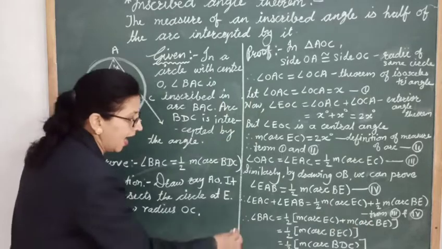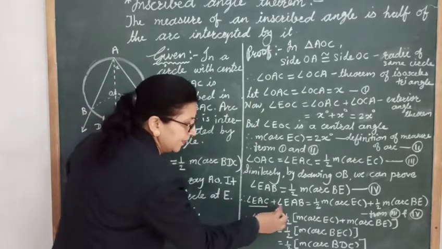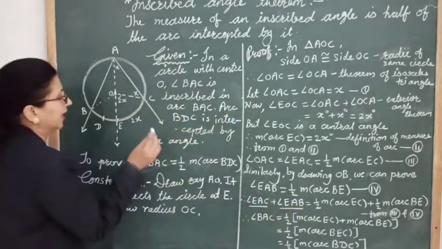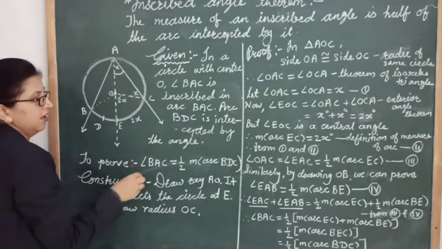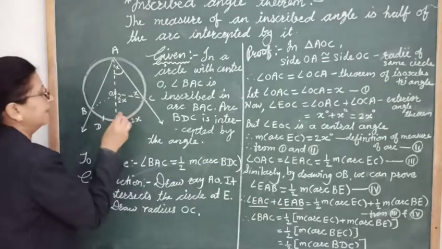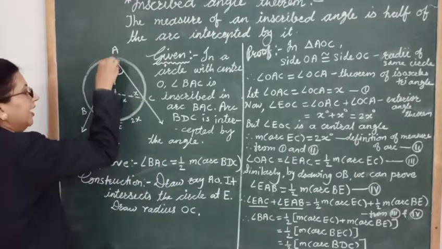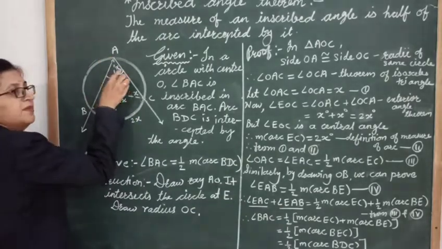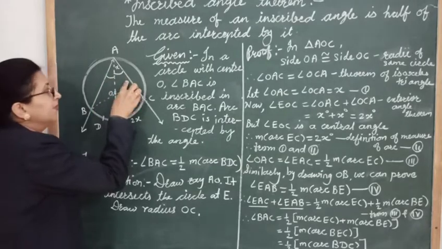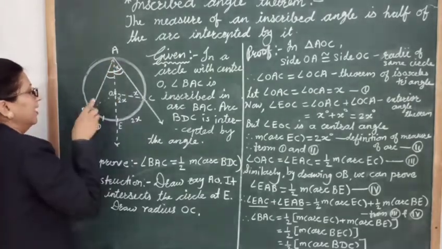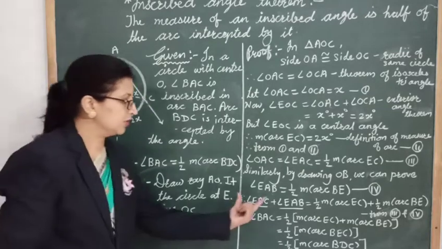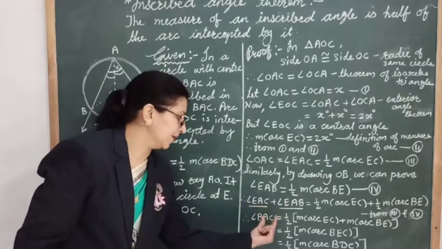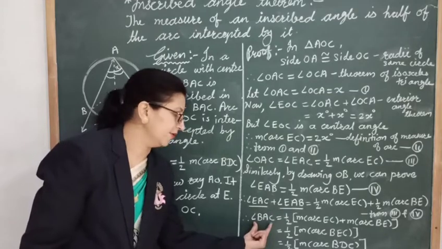Now here, angle EAC plus angle EAB: the sum of these two angles is nothing but this big angle, angle BAC, right?